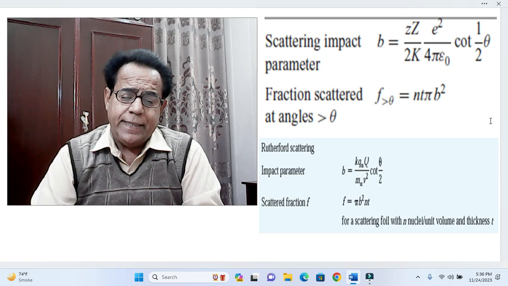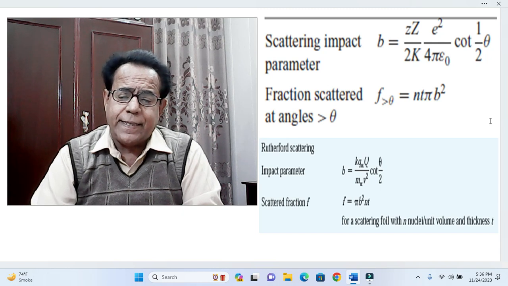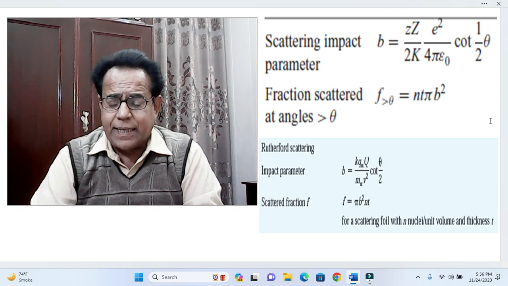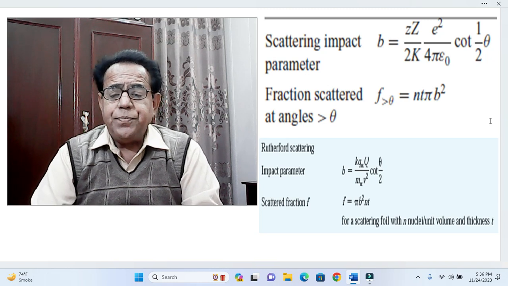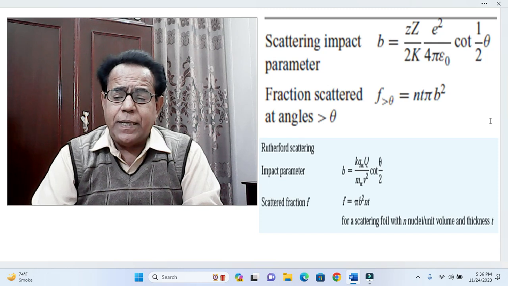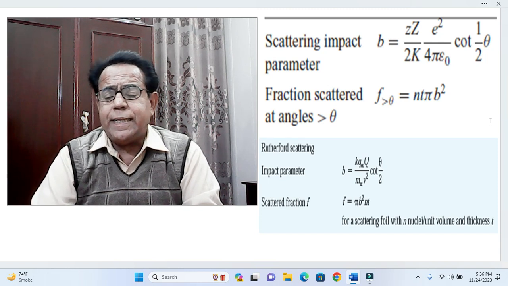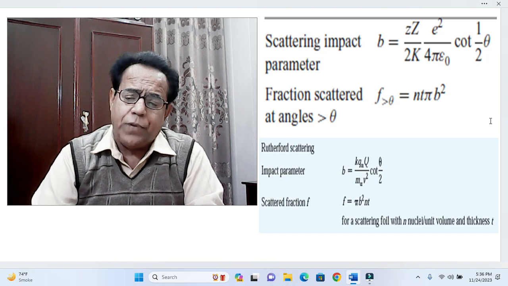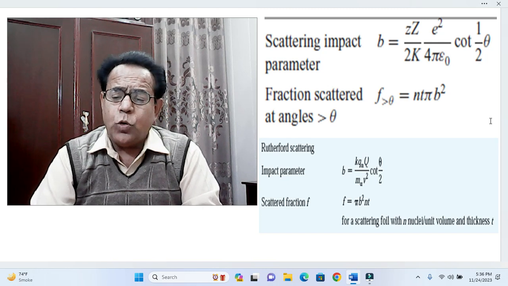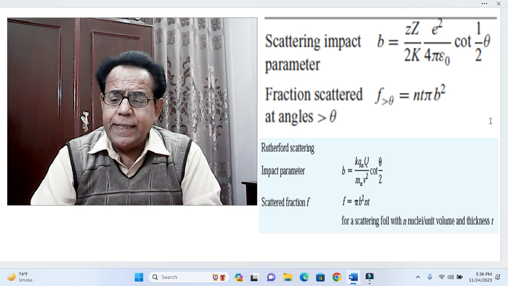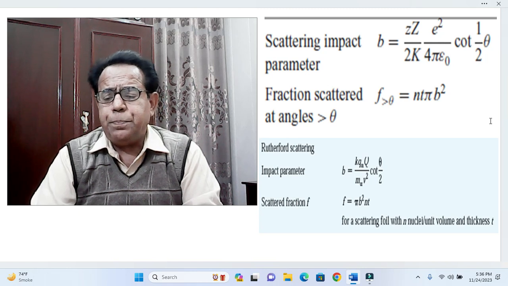Next it is explained that fraction scattered at angles greater than theta, denoted by f subscript greater than theta, is equal to n t pi b square.